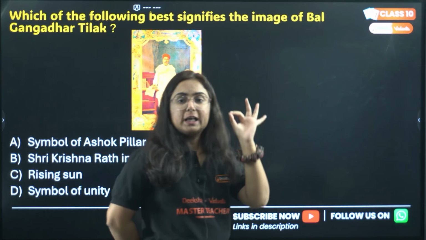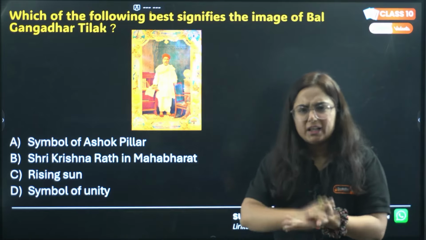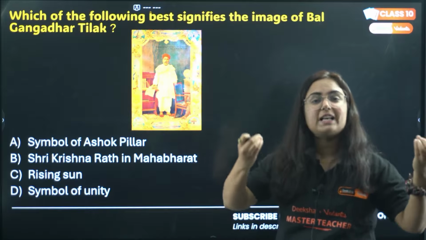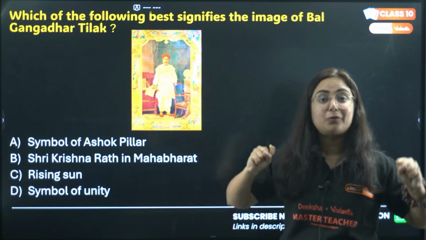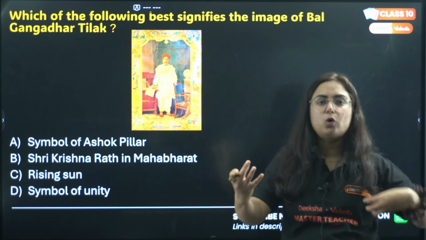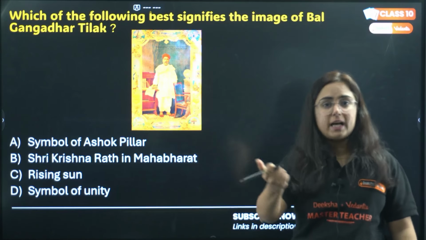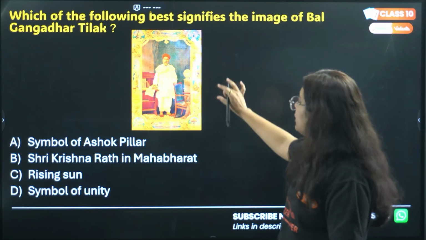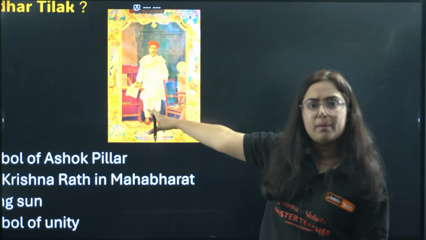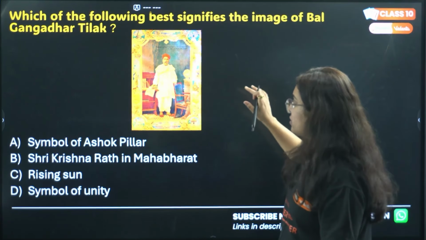Which of the following best signifies the image of Bal Gangadhar Tilak? This is again from the chapter India. At last we can see what basically led to the rise of nationalism among the common people of India. Right? So there were folklores, folk culture, stories, music, many more things, pictures of Bharat Mata, Vande Mataram. So from this picture we are talking about whom? Who is this person? Do you remember? One of the greatest persons in Indian history, freedom struggle particularly.